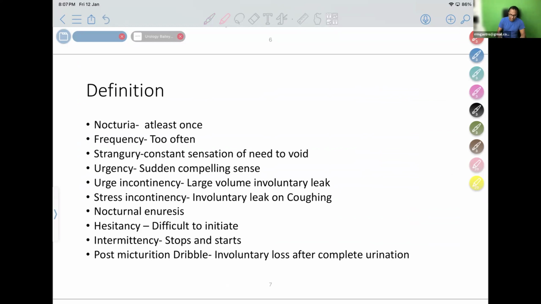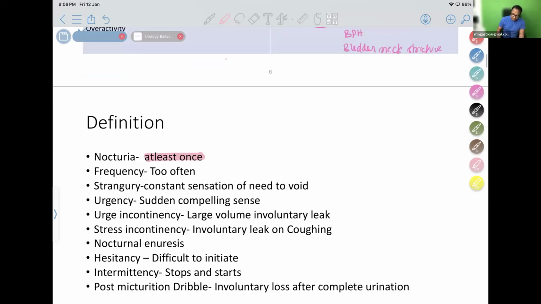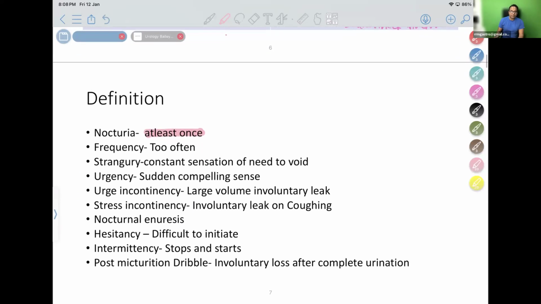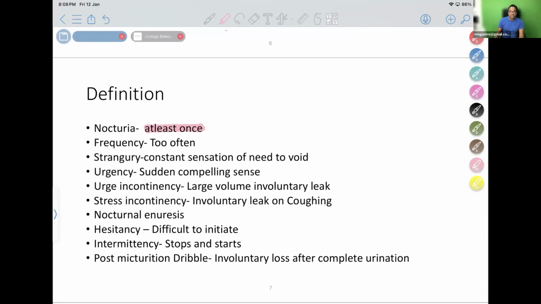Nocturia means night time. At least once the patient is waking up in the night. For example, a patient lies down at 10 o'clock and wakes up at 6 o'clock. If there is nocturia, the patient is waking up in the night time, it is because of diabetes or some other reason, and one of the reasons is storage LUTS. Too often urination is frequency. Strangury is a constant sensation to void.